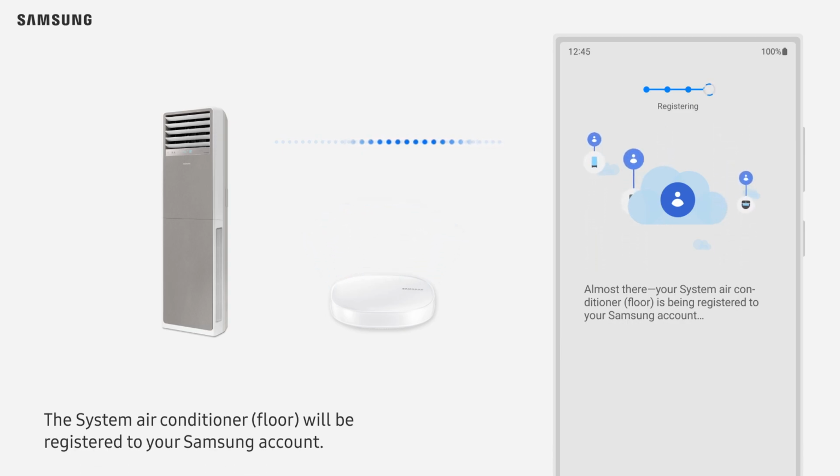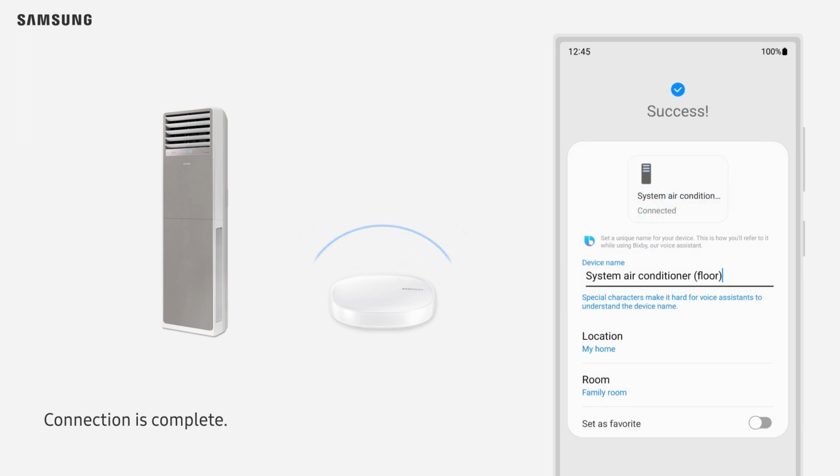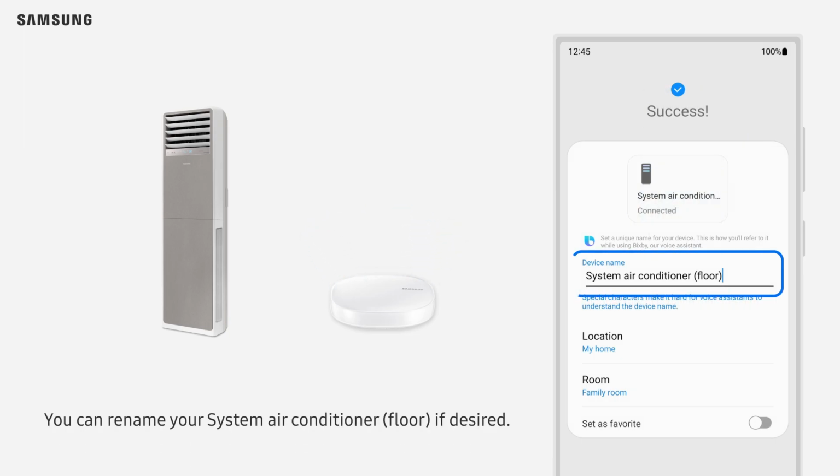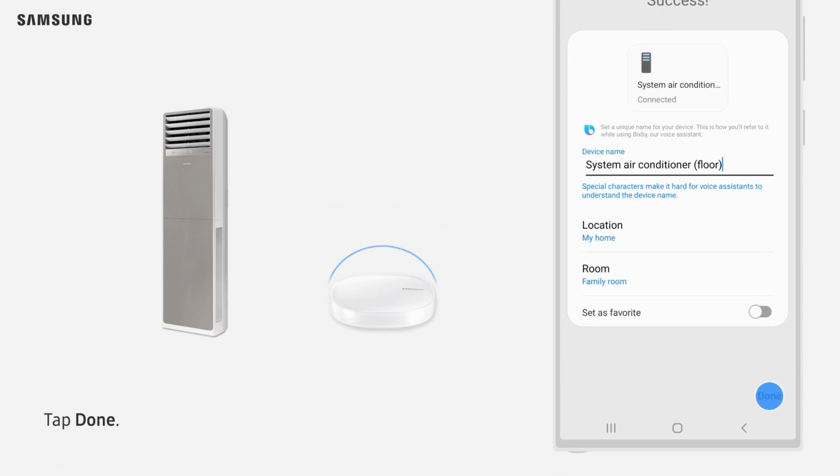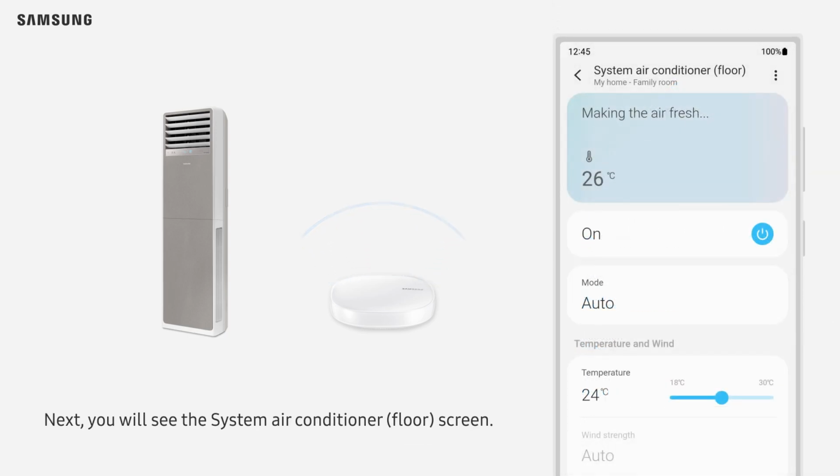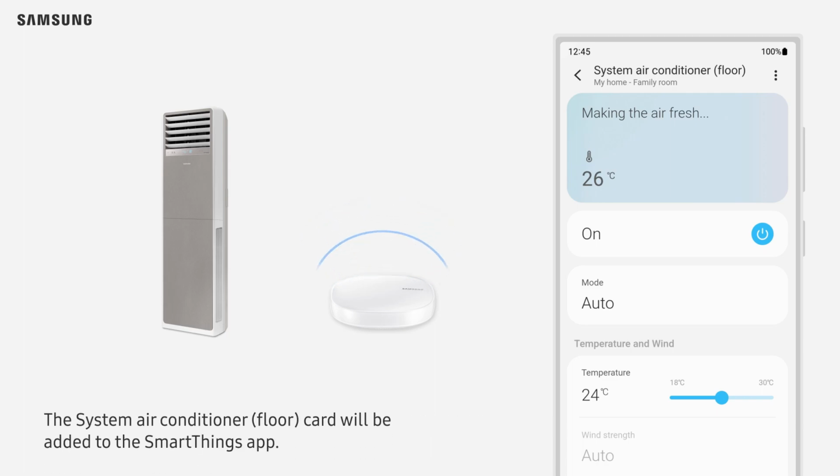The system air conditioner floor will be registered to your Samsung account. Connection is complete. You can rename your system air conditioner floor if desired. Tap Done. Next, you will see the system air conditioner floor screen. The system air conditioner floor card will be added to the SmartThings app.